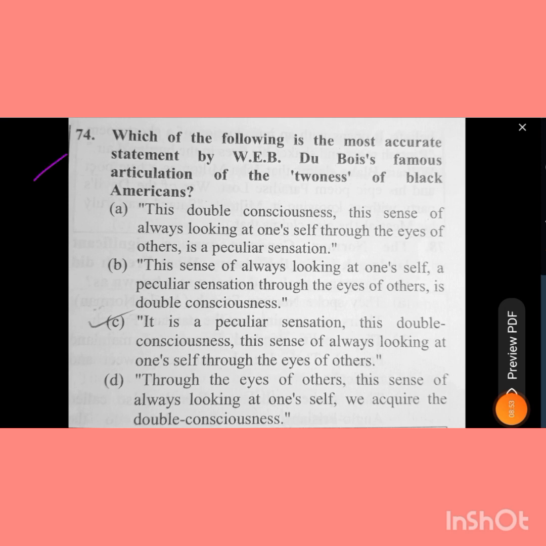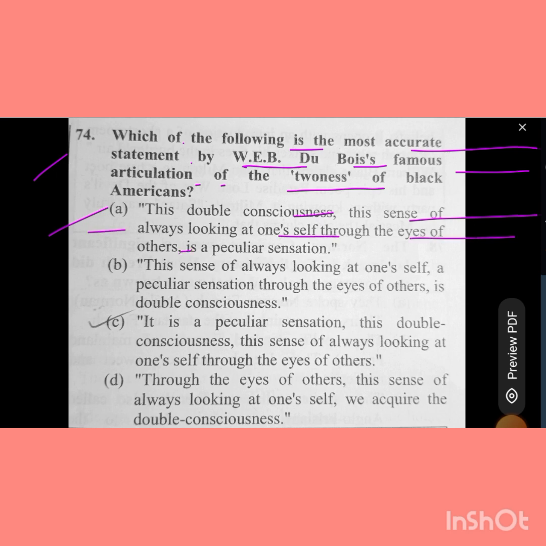Now, question number 74. Which of the following is the most accurate statement by W.E.B. Du Bois, famous articulation of the trueness of black Americans? Option A. This double consciousness, this sense of always looking at oneself through the eyes of others is a peculiar sensation.